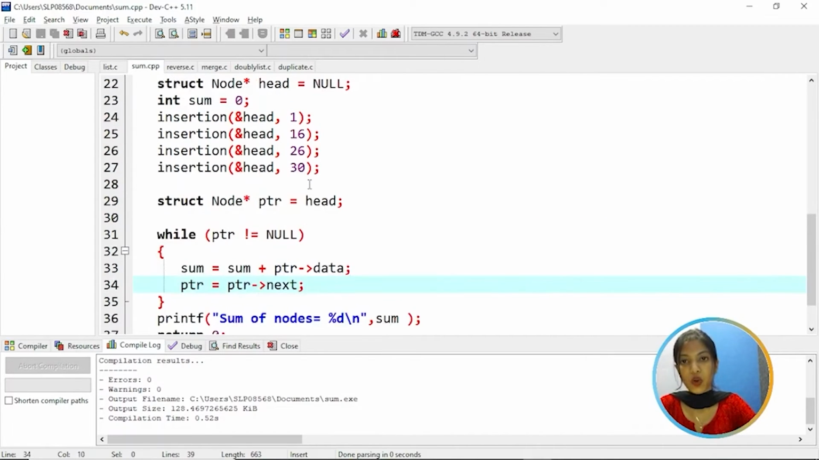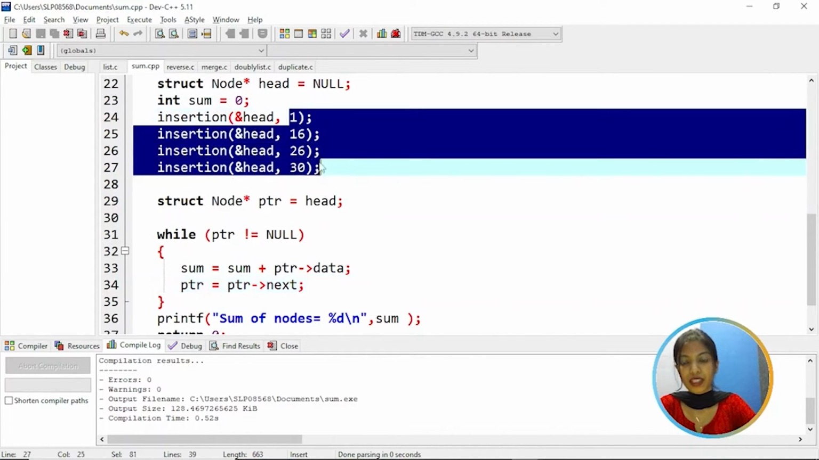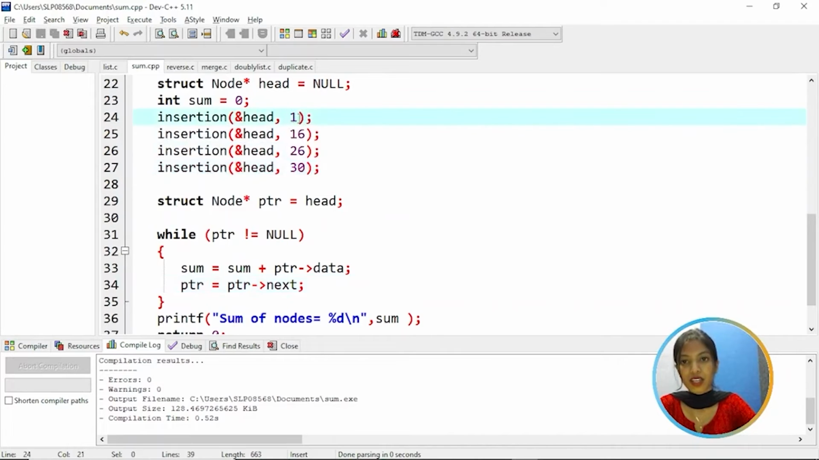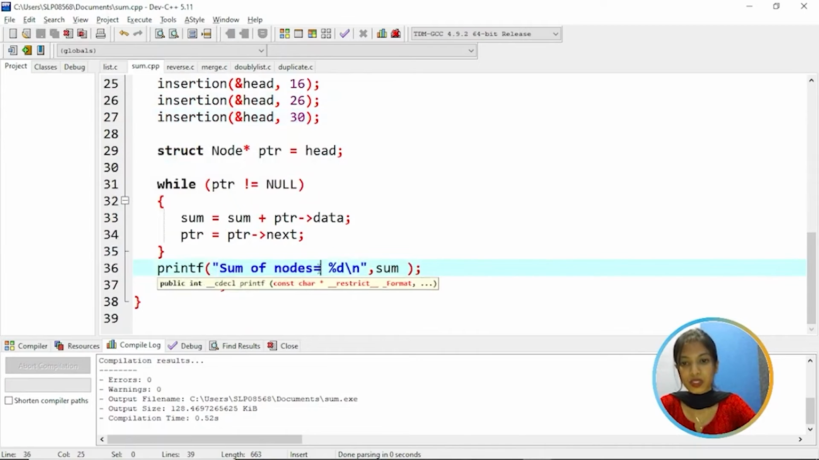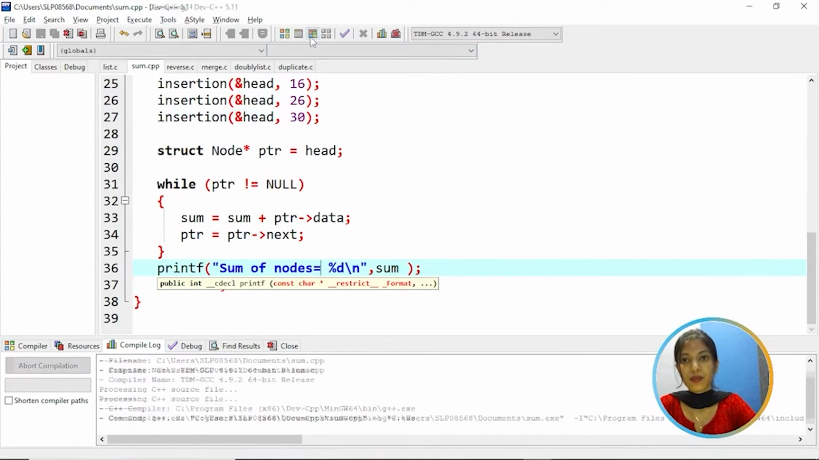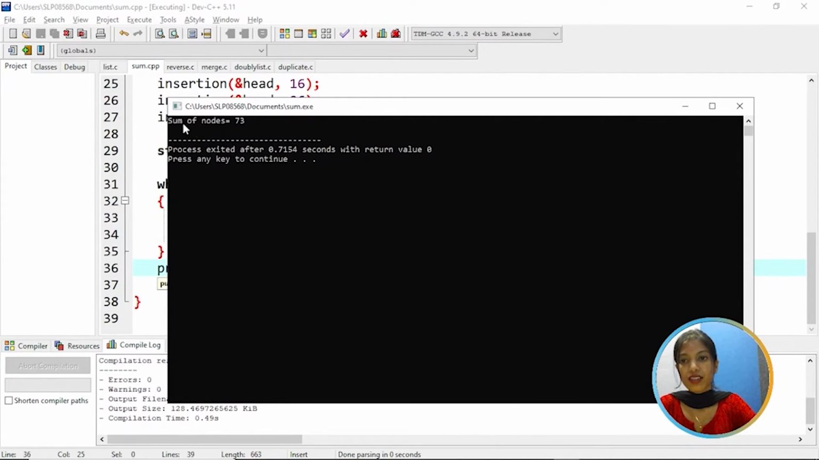So that will calculate all this data. That means all these elements 1, 16, 26 and 30, and then it will display as a sum of all nodes. So let's execute it. So as you can see, the sum of nodes is equal to 73.